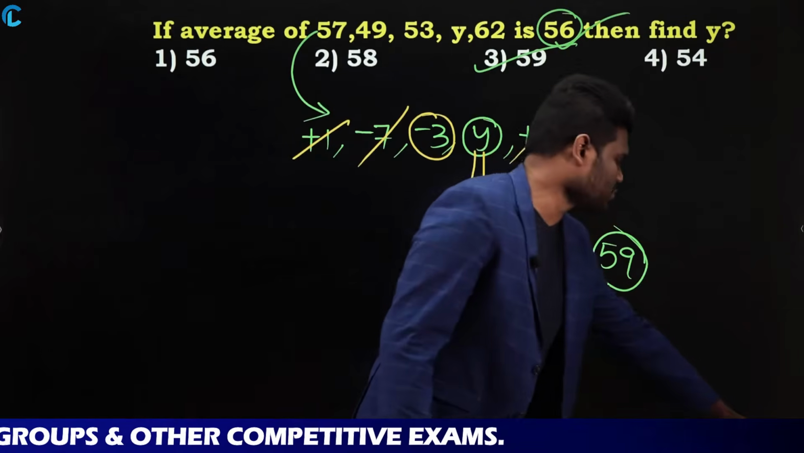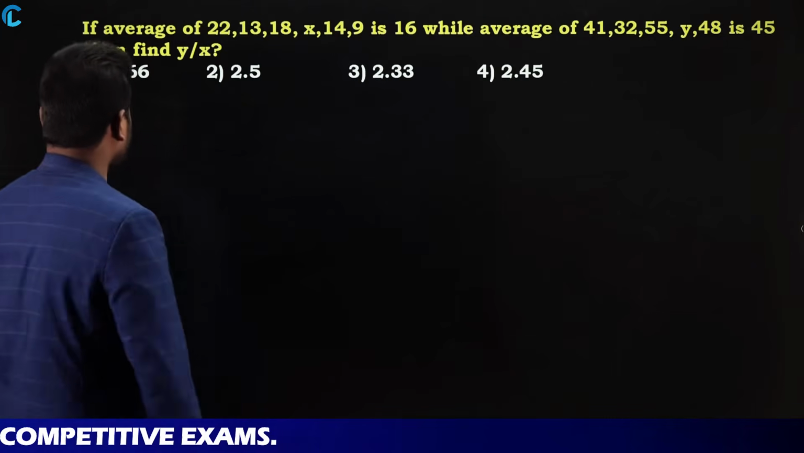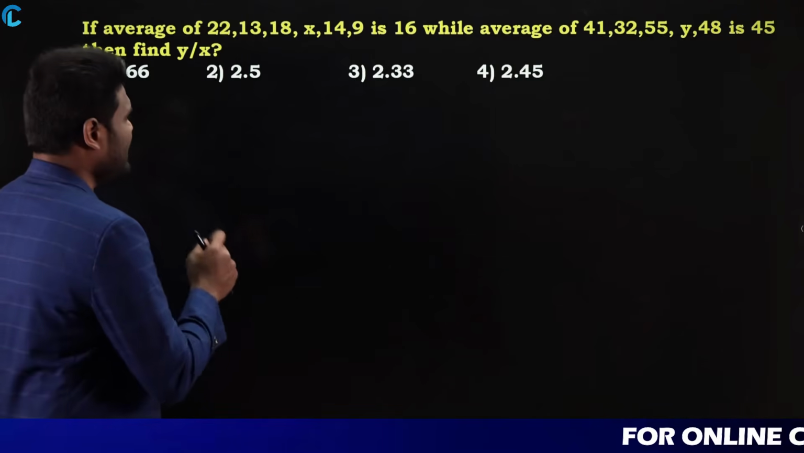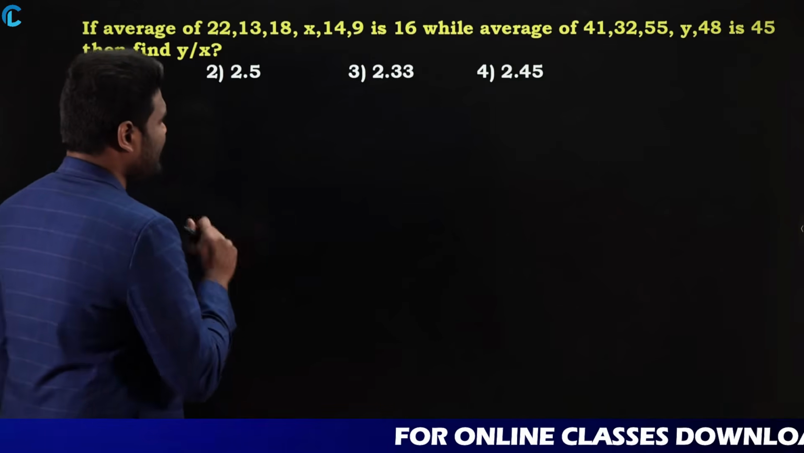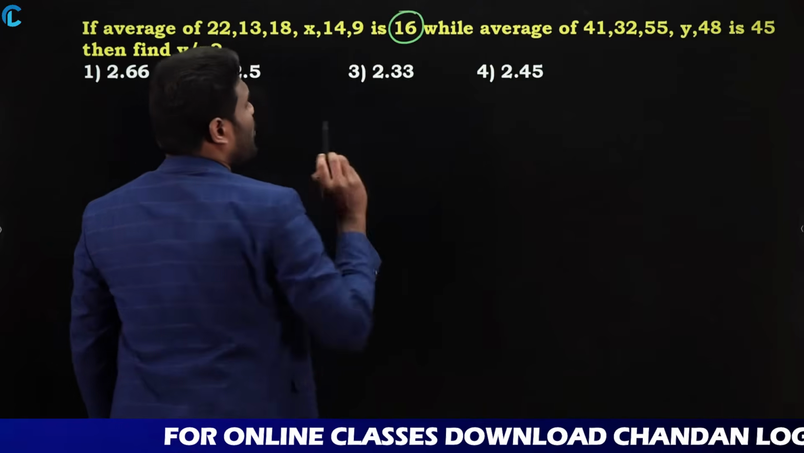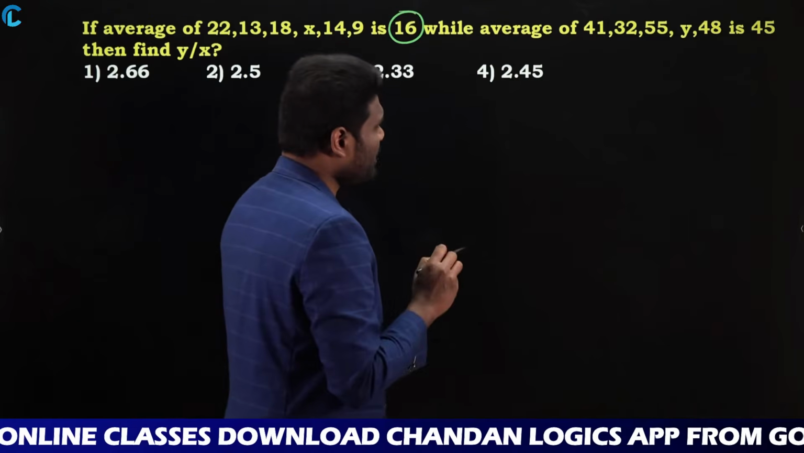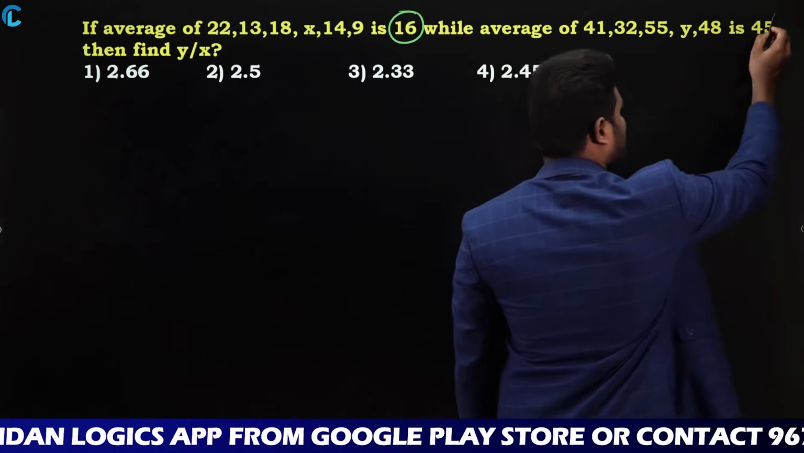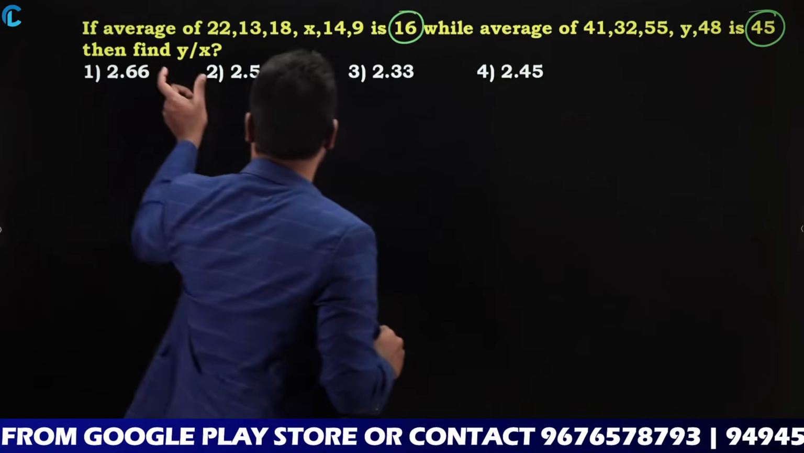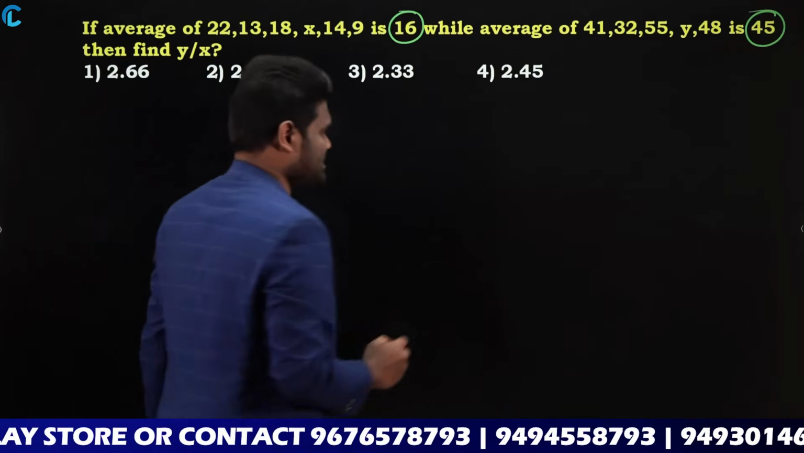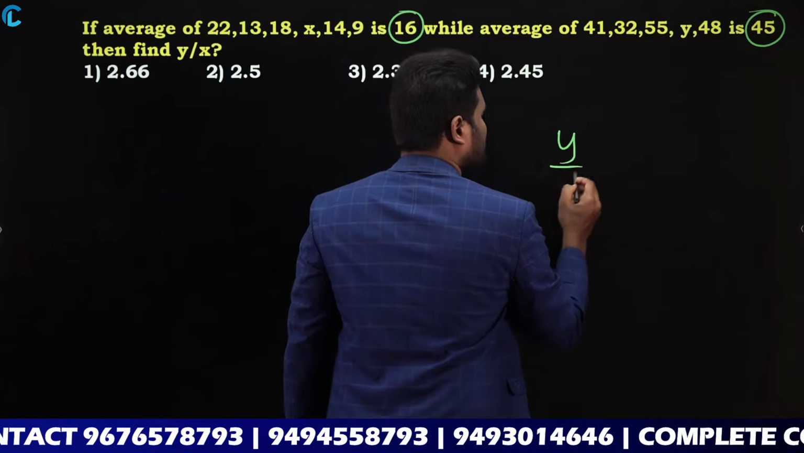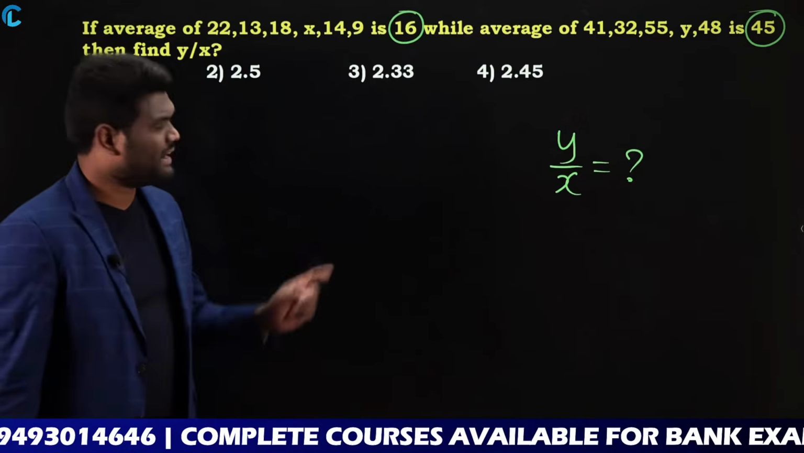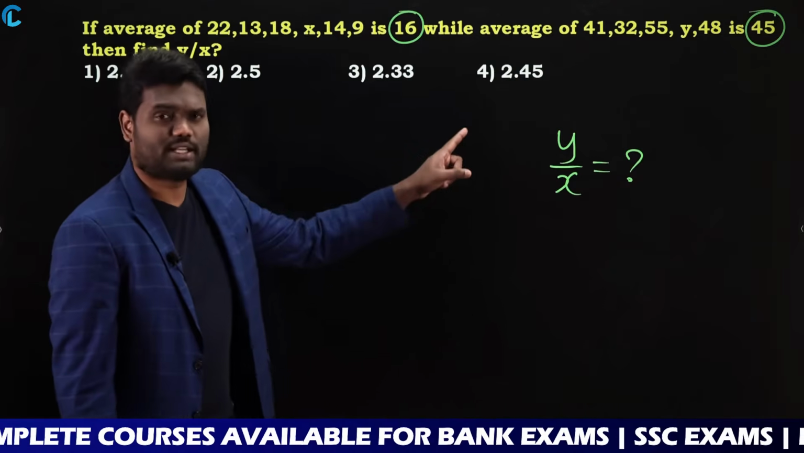Okay. So let us look at the second one. The next question is saying: if the average of 22, 13, 18, x, 14, 9 is 16, while the average of 41, 32, 55, y, 48 is 45, we are asked to find y by x. So this is also similar to the question we have discussed earlier. You need to find the value of y, and similarly the value of x. So you just need to know what y by x is.